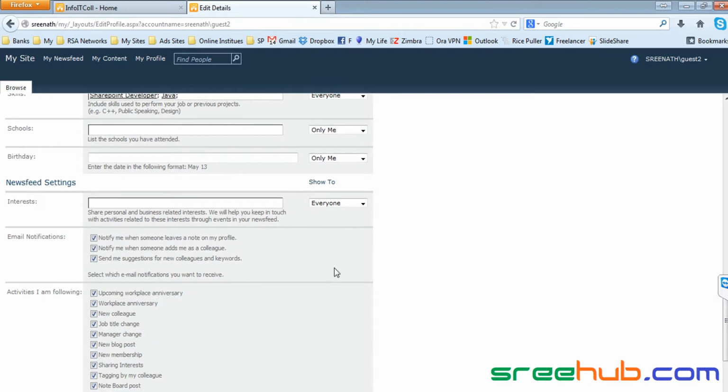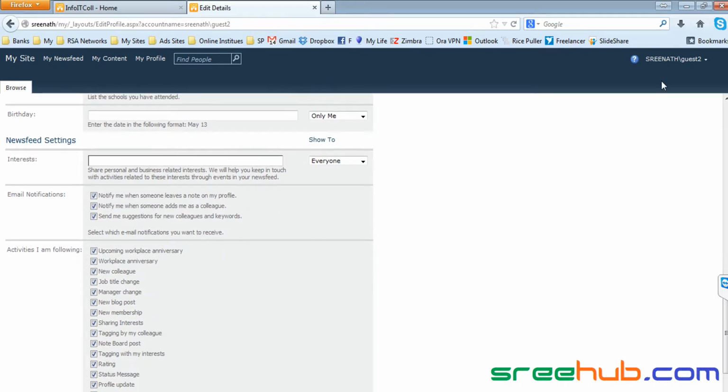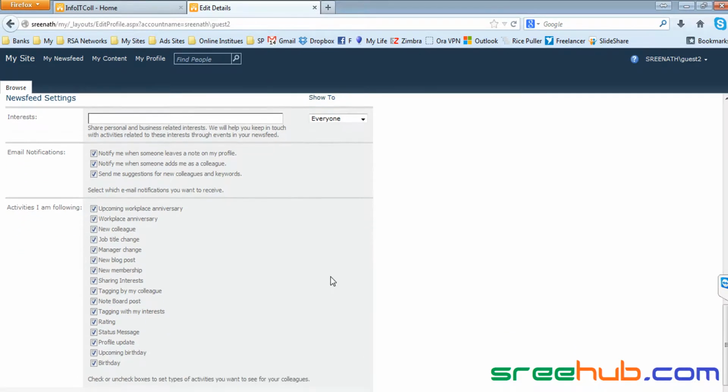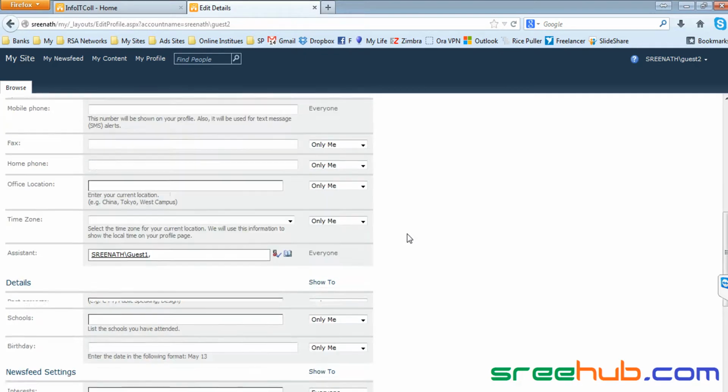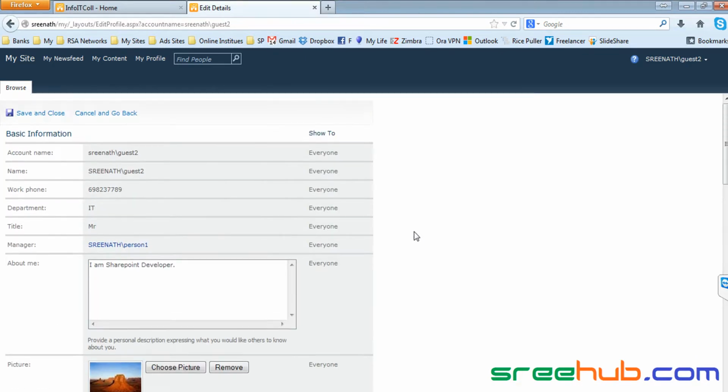And email notifications, yes, I want to get all the email. Whatever account you're logged in with will be registered with your email in your company, right? So whenever anyone comments on your post, or on your list, or on your library, whatever you have created, or tags you, you will get an email. That is email notifications. And workspaces is, again, if you create any blog post using this user, and you want to notify that to anyone, these are all the activities which you can show to the outside world. This is the same as the profile page you create in your social networking sites, right?